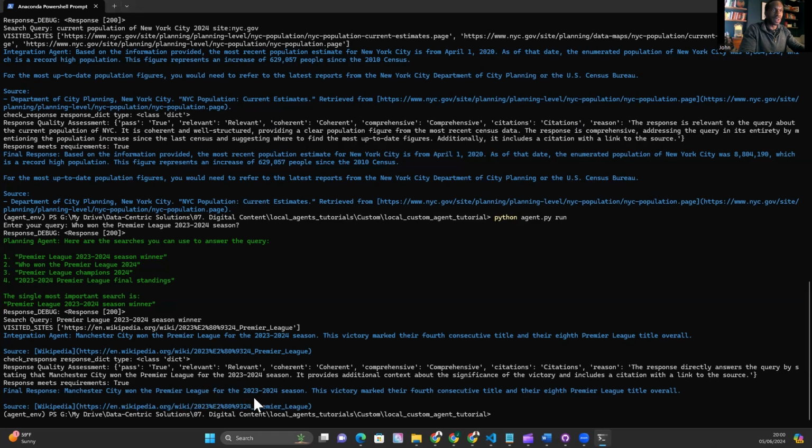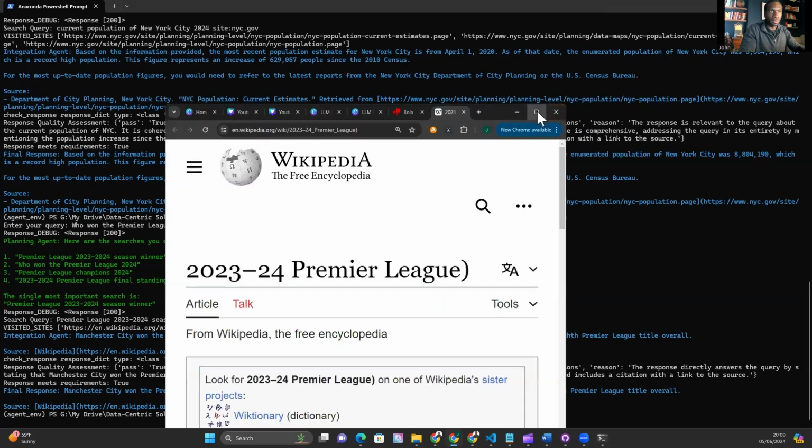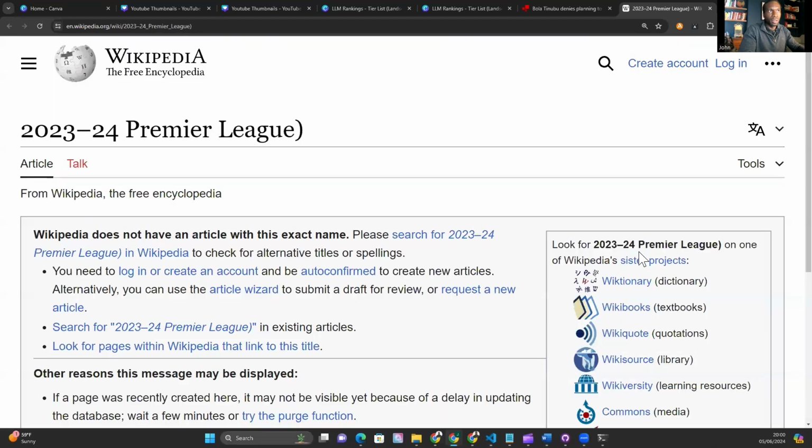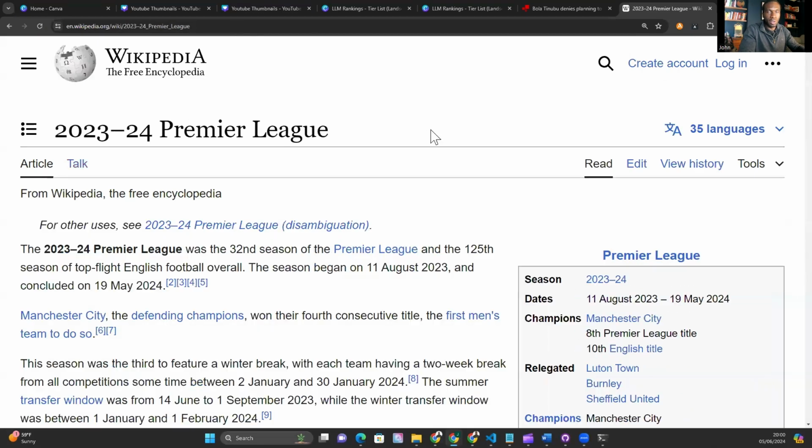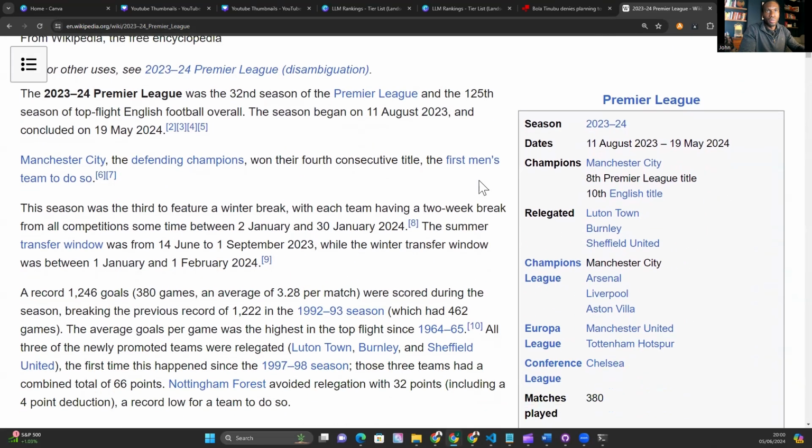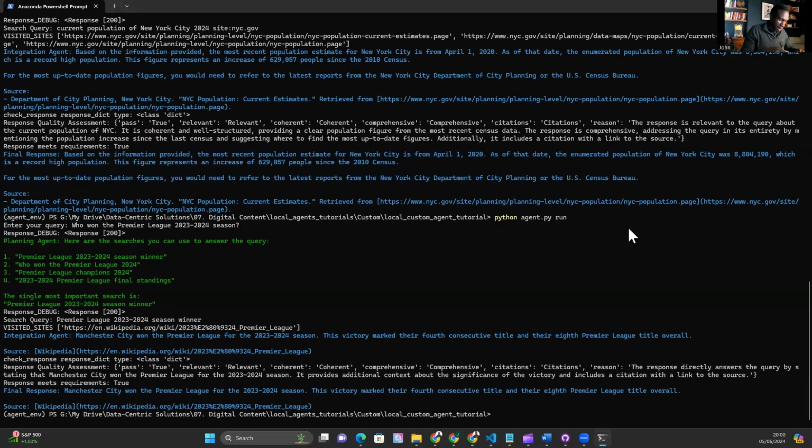And we've already visited this page once before. Just for those that are ultra skeptical, I'll pull that page up so you can see it. The 2023-2024 season, we're including a bracket here, which is just a nuance of picking that out from the PowerShell. But yep, there you go, Manchester City champions. That is another pass, which was expected. So I did expect it to pass the first three questions with flying colors. Some of the models have struggled with the multi-hop question. So let's see how it responds to our first multi-hop question.